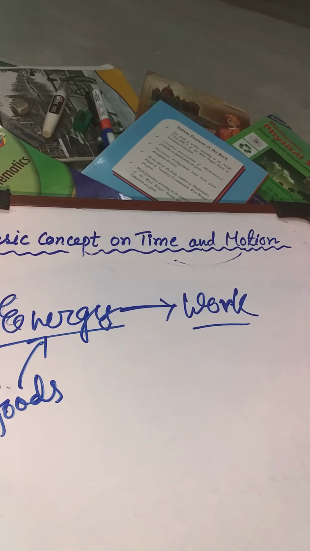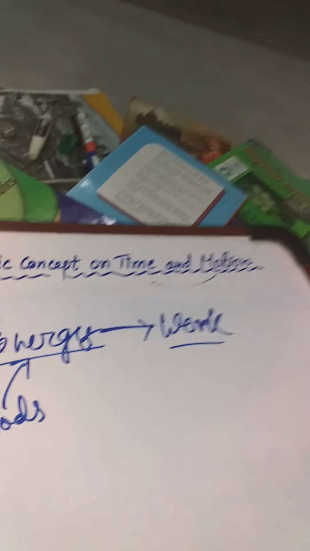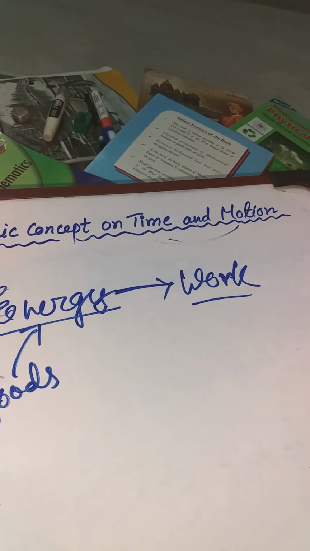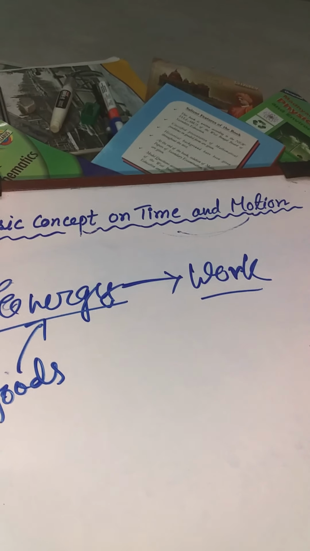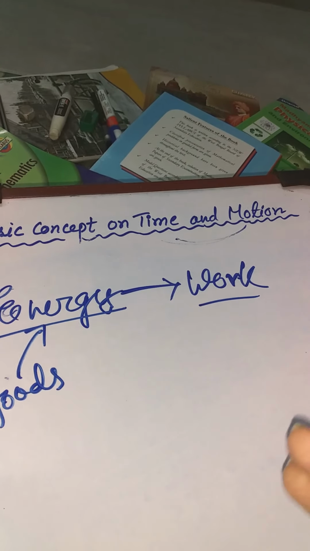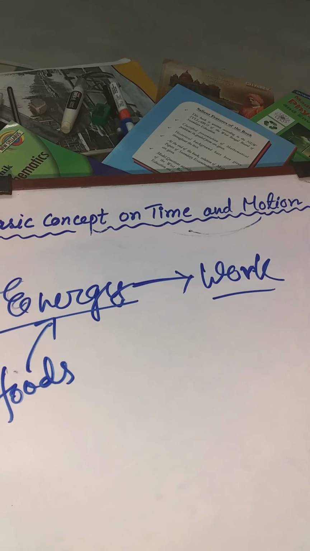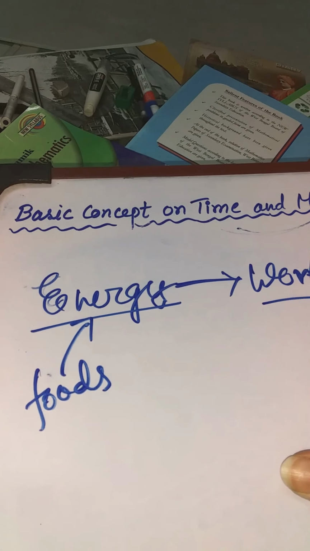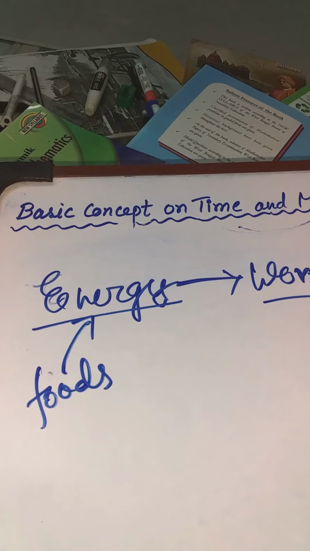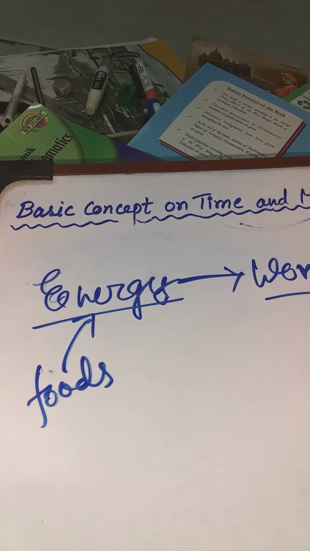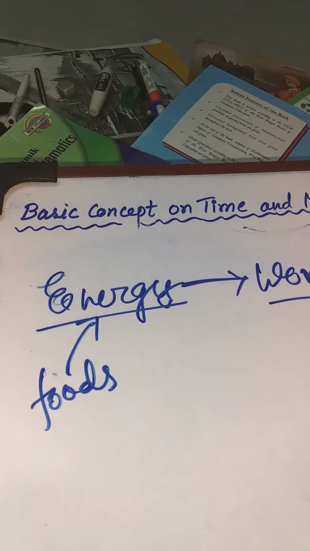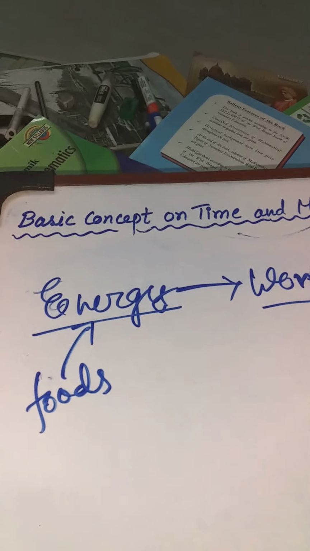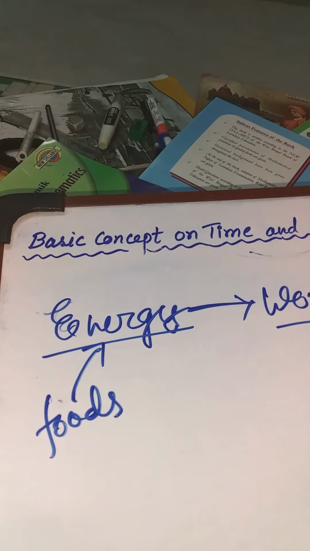Now what is work? Work is known as when we apply some force on a body to change its position. For example, a book is kept on a table. Or for example, pulling a drawer. When you open a drawer, we basically pull it. It is in the closed position. When we pull it towards us, we give a force. So that is known as work done.